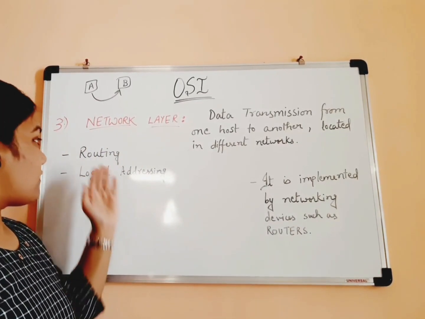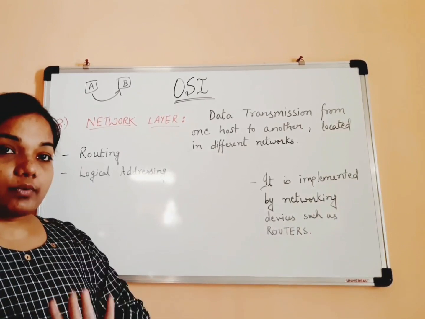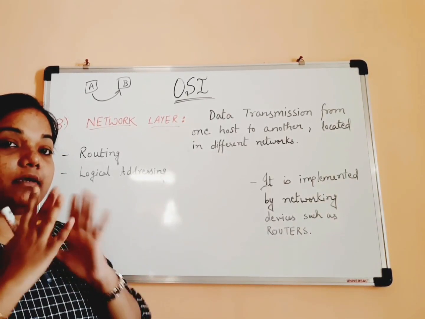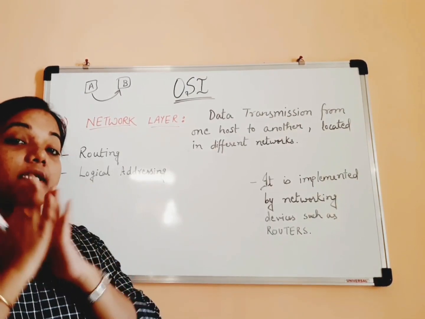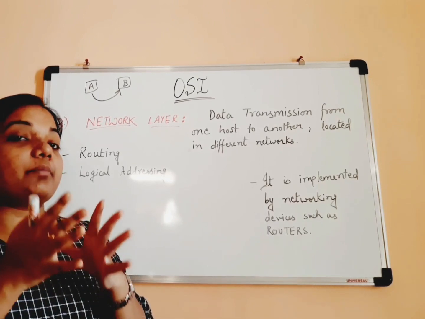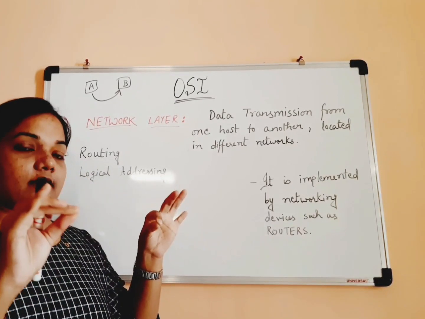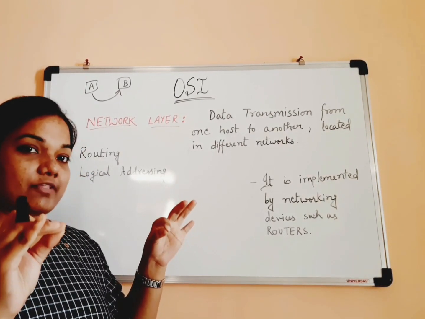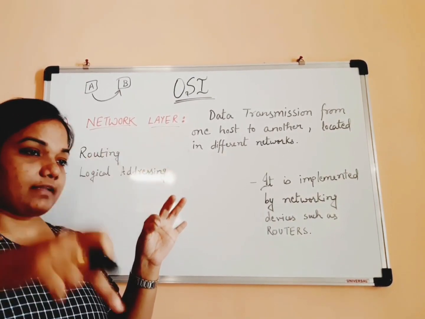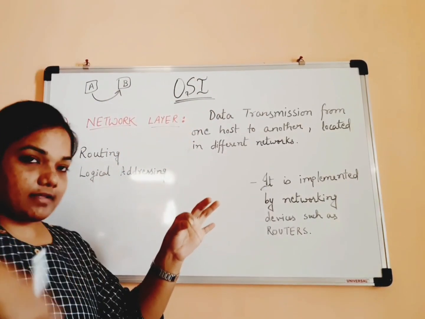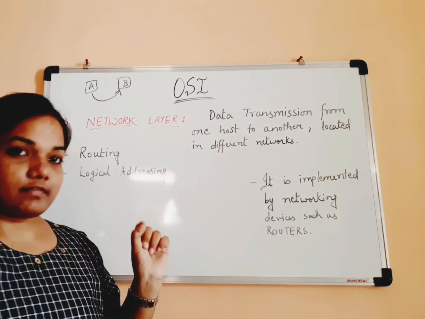So first of all, what is routing? Routing is the most important functionality of network layer. In a single line, you can say that routing is all about determining the best possible route. Source is there. Let's say this is source A, this is destination B. Now in order to reach from source A to destination B, there can be many possible ways. One is the straight way, one is like this, like this. I can take any kind of route to reach from source A to destination B.